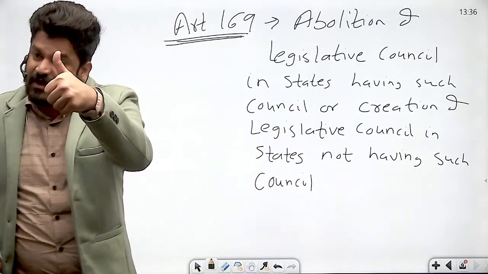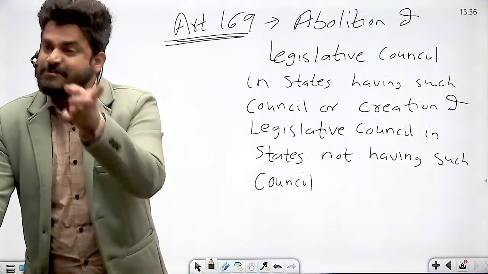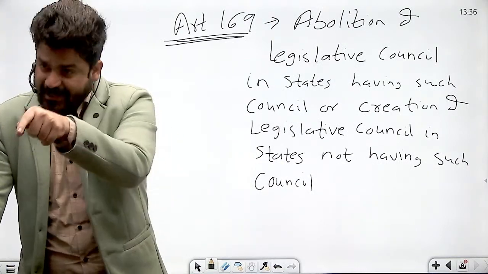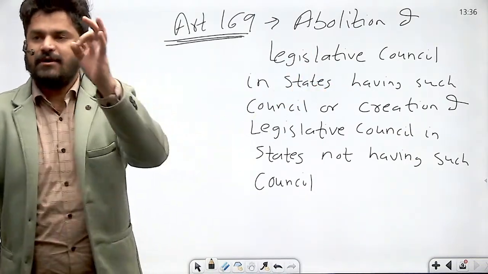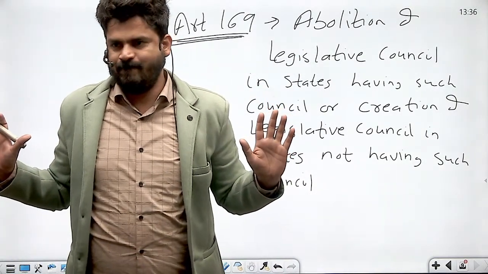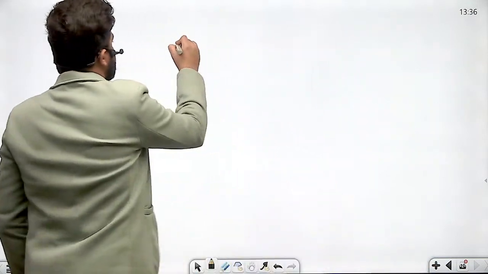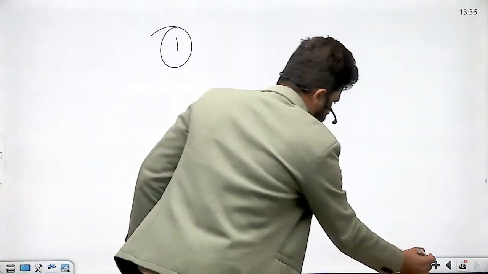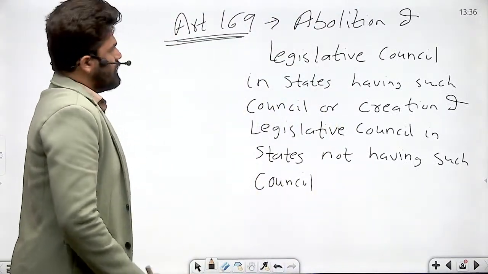What is the procedure? First, the resolution to that effect has to be passed by special majority of the second kind by the state legislative assembly concerned, and then Parliament has to pass a law, and that law has to be passed only by simple majority. Right? So there are two steps involved. What is the first step? Okay, write this down.